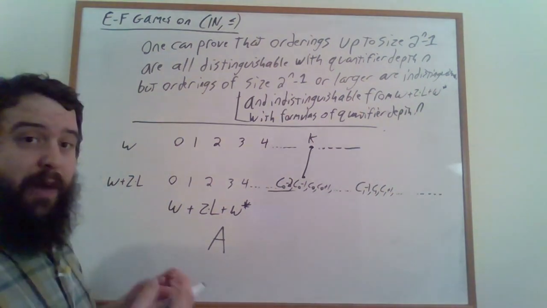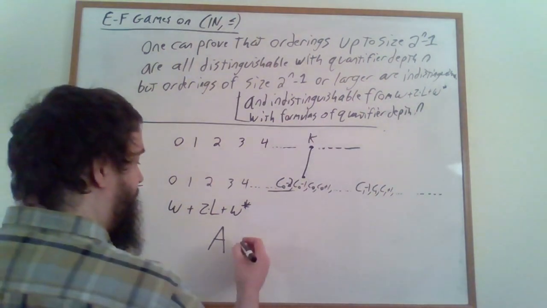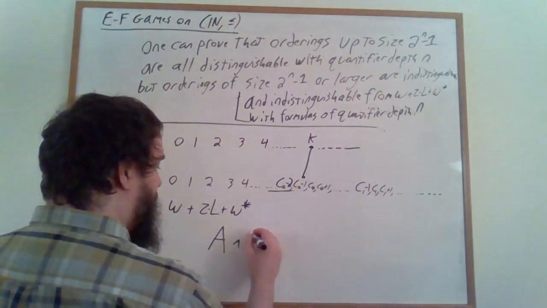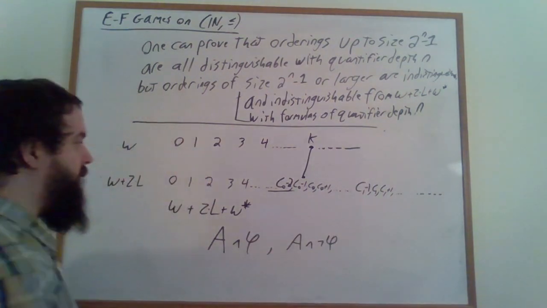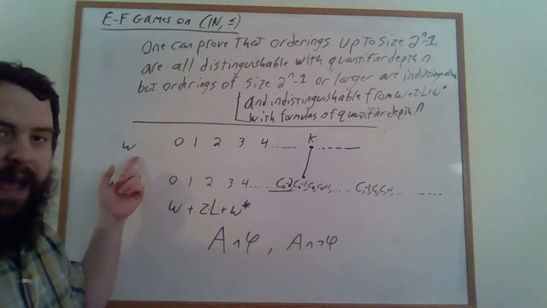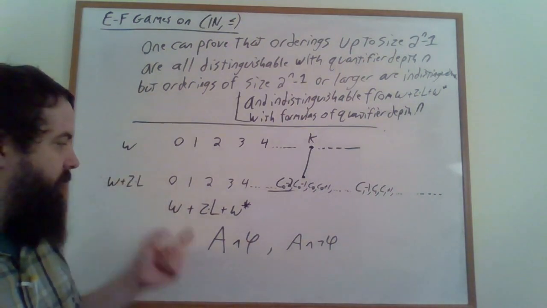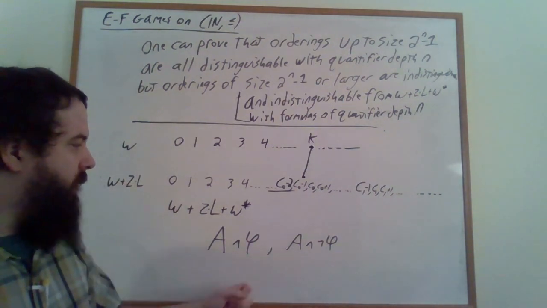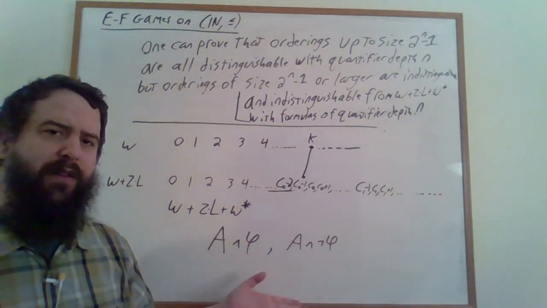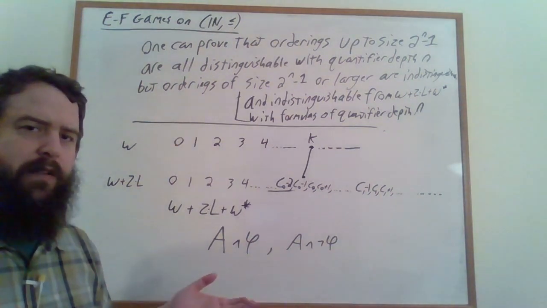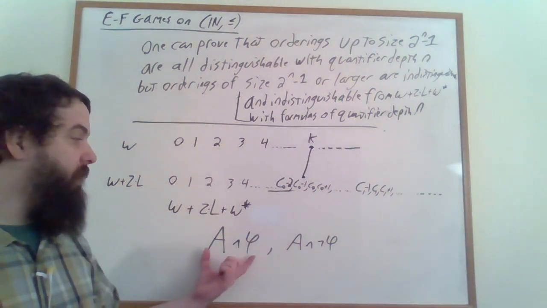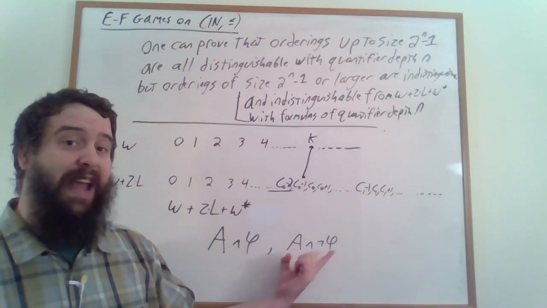Suppose that we have some other formula, phi. Then we know that one of the following is true of omega, is true of the natural numbers, either A and phi or A and not phi, depending on whether phi is true of omega or not. Only one of these two formulas is actually going to have any models.